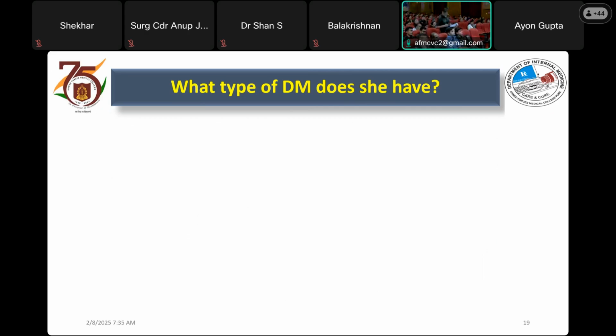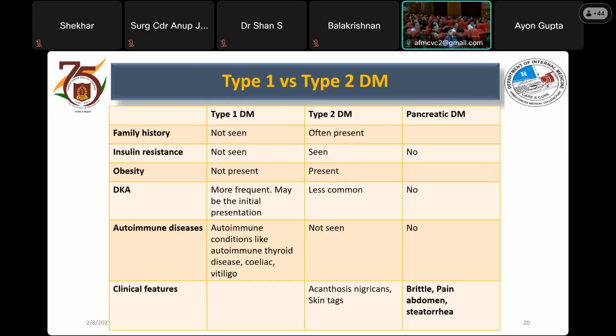So this is a very important scenario which we need to answer whenever we are encountering a patient of diabetes mellitus. We can have a very endless list of types of diabetes, but when we deal with an adult patient in common clinical practice, these are the 3 kinds of diabetes which we try to differentiate: type 1 diabetes, type 2 diabetes, and pancreatic diabetes. This is for all practical purposes a 90% solution when we deal with the dilemma of classification. Why is it important to classify diabetes? Because that will decide our management strategies. So let's see what happens.